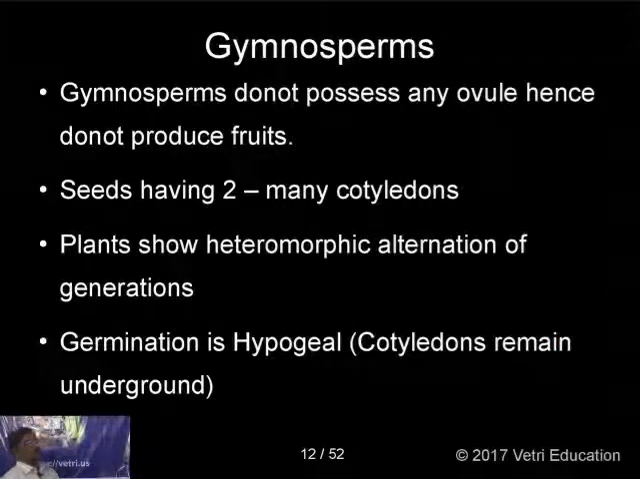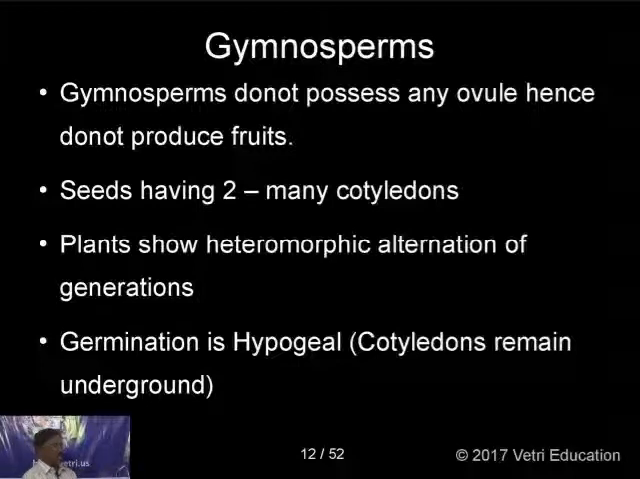Gymnosperms do not possess any ovule, as I told you already. So after fertilization there is no formation of fruits, only seeds are developed, and seeds have 2 to many cotyledons. Plants show heteromorphic alternation of generations. Here also the gametophyte and sporophyte are different in size and structure, so it is a heteromorphic alternation of generations. And another thing here is that the germination is hypogeal germination.